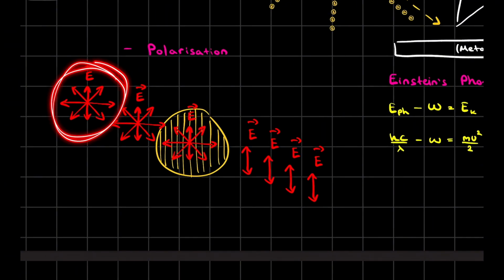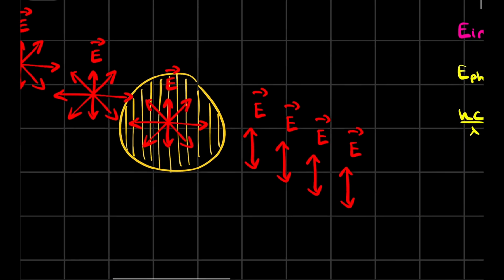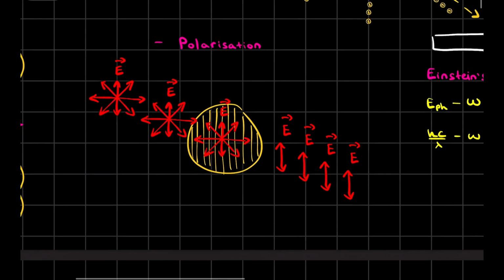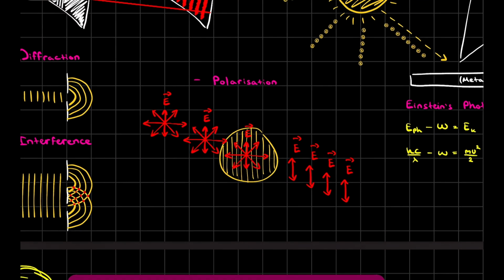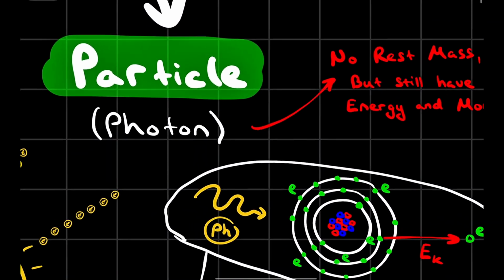We have some light. Later on we'll understand that light is approaching us in all directions. And when polarization happens, this wave of light passes in just one direction, and this would not be possible if light was something other than a wave. Okay, I hope you understood the wave nature of light pretty well. Right now, let's talk about the particle nature of light.